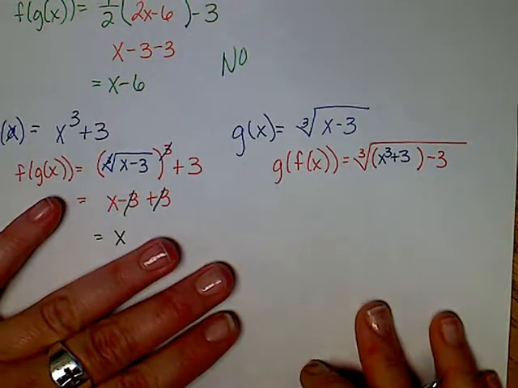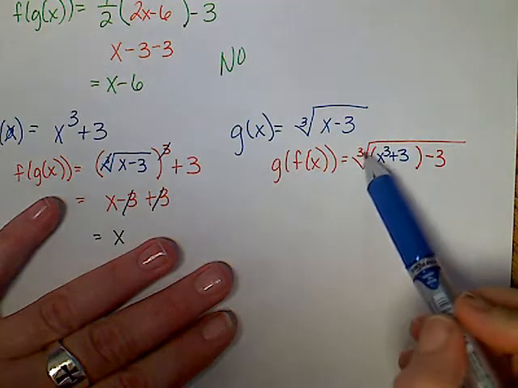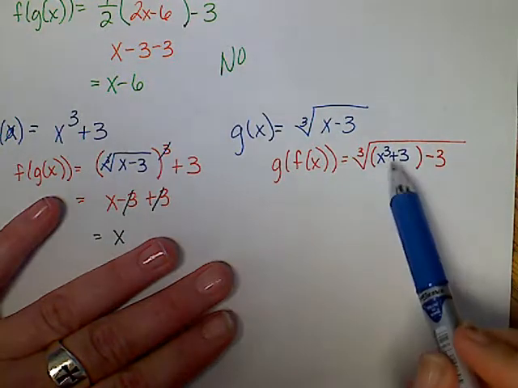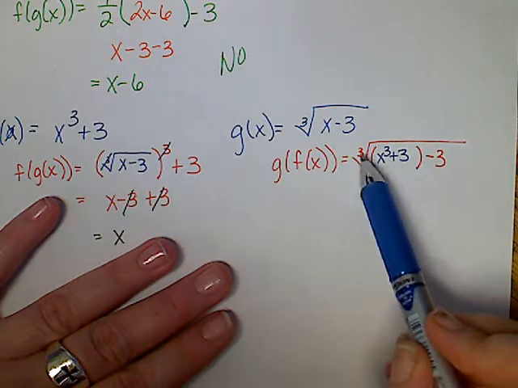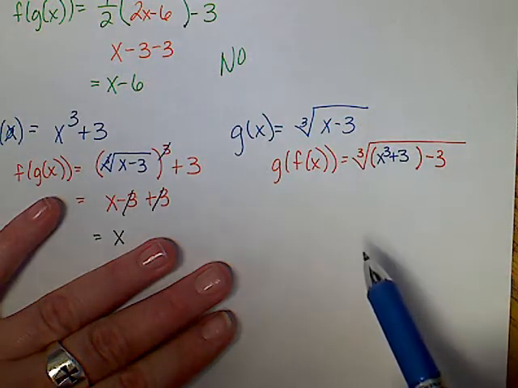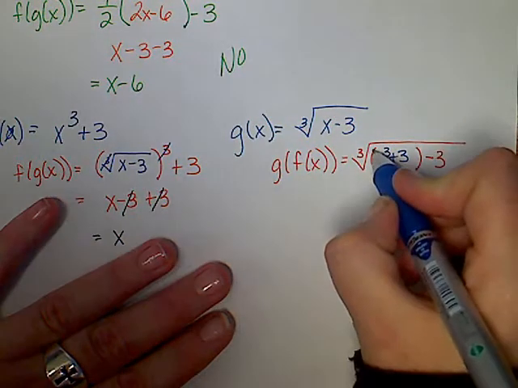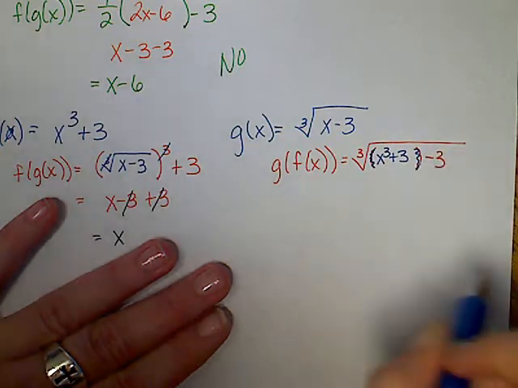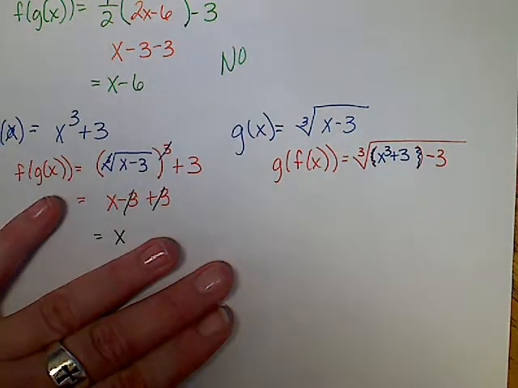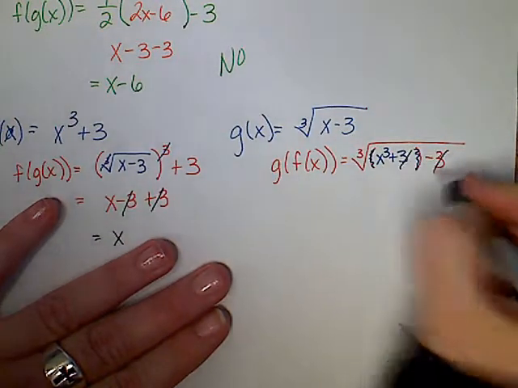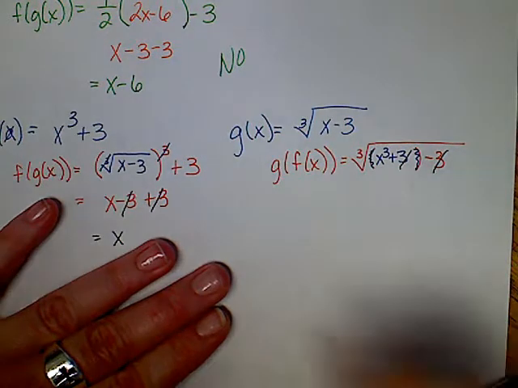Now in this problem you must be very careful. Everything is under the cube root. Only the x is being cubed, so I may not cancel this. What I can say is there's no reason for these parentheses. There's nothing outside of them. So I've got plus 3 minus 3, which will go ahead and cancel out for me.